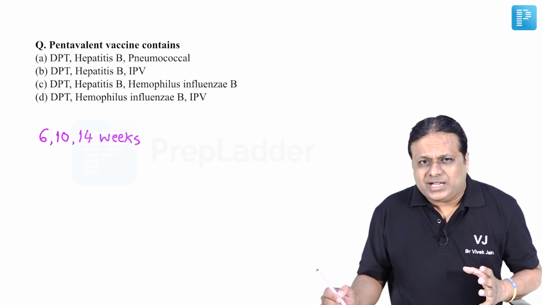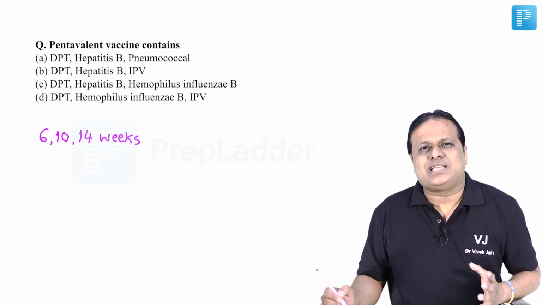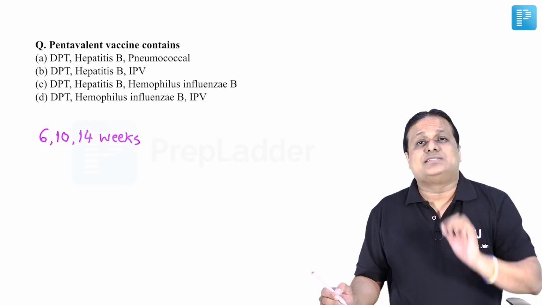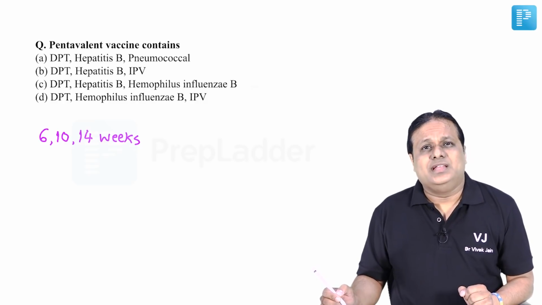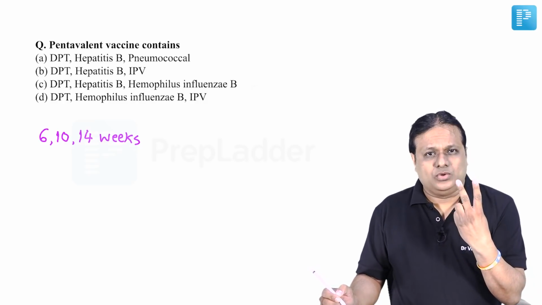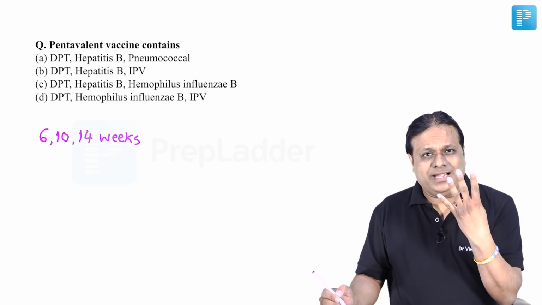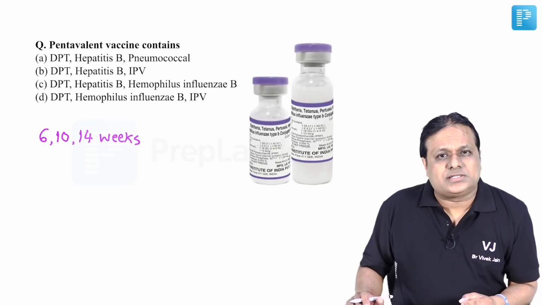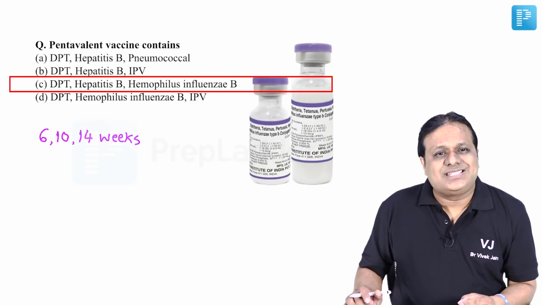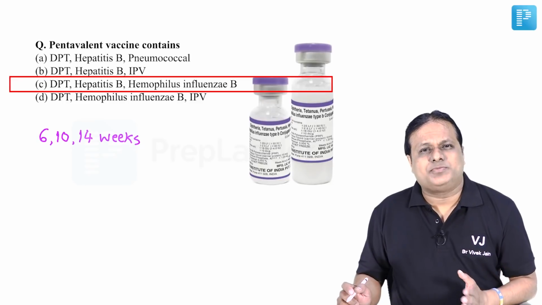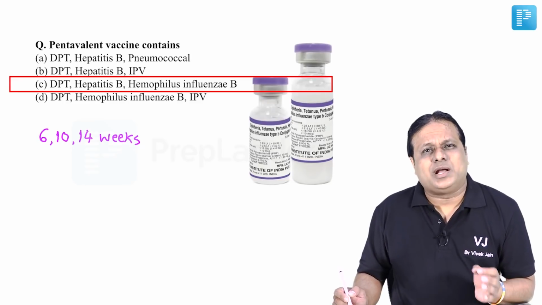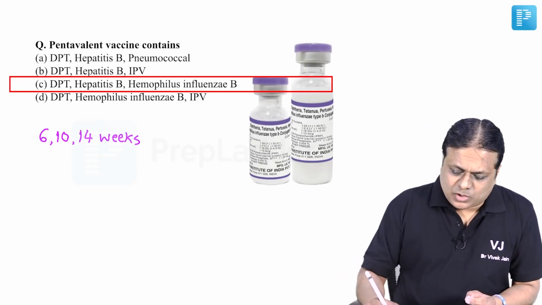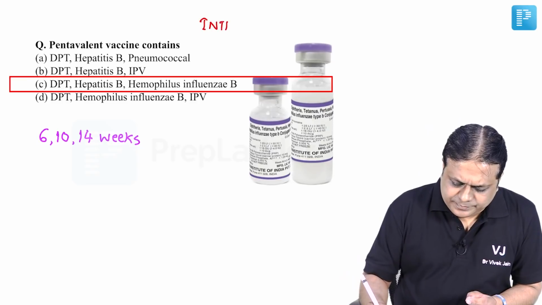Now what is the advantage of using pentavalent vaccine? It is actually combining 5 vaccines together. What are these 5 vaccines? These are diphtheria, pertussis, tetanus, hepatitis B, Haemophilus influenzae B. So answer to this question is choice number C, DPT, hepatitis B, Haemophilus influenzae B. Why are we combining them? Because by chance all of them have same route.